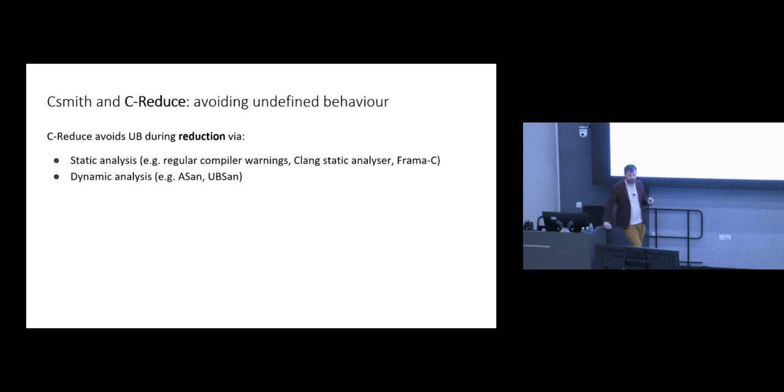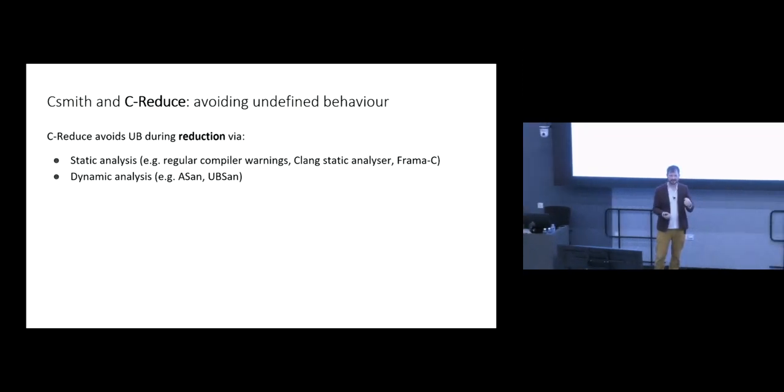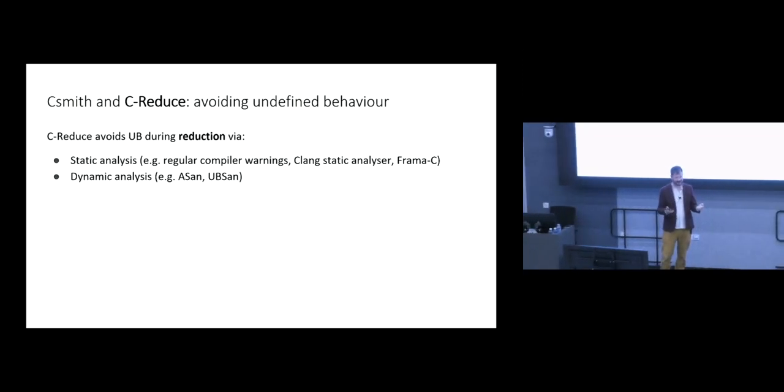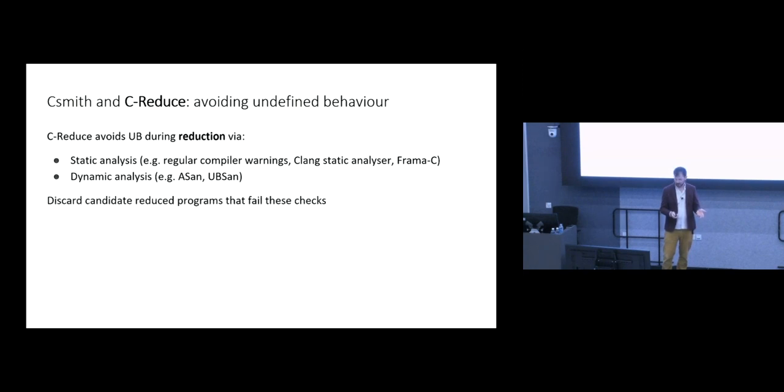How does CReduce avoid undefined behavior when it's shrinking a program down? Well, it relies on external tools. You hook CReduce up with a collection of your favorite lightweight analysis tools for C. These can be static analysis tools and/or dynamic analysis tools, things like address sanitizer and undefined behavior sanitizer. And whenever CReduce tries a candidate reduced program, it first runs it through this array of tools, and if any of them complain and say undefined behavior or possible undefined behavior, that candidate reduced program is discarded and another one is tried.